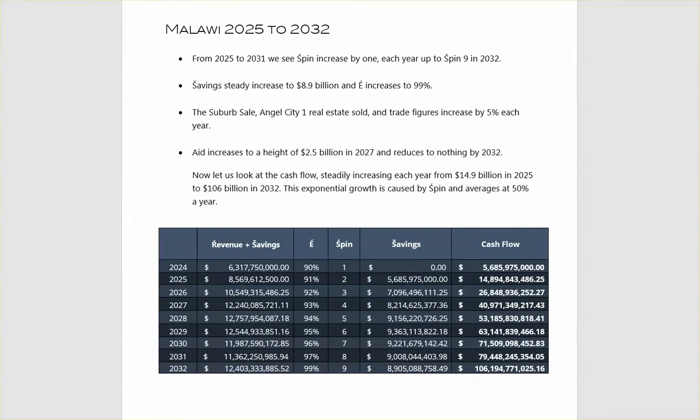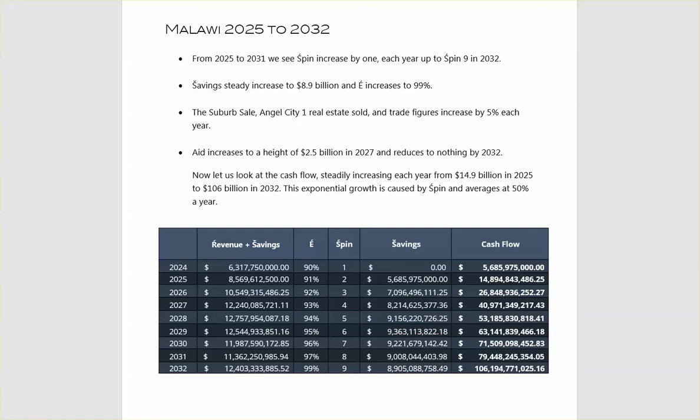Malawi, 2025 to 2032. From 2025 to 2031, we see spin increase by 1 each year up to spin 9 in 2032. Savings steadily increase to 8.9 billion and E increases to 99. The suburb sale, Angel City 1, real estate sold and trade figures increase by 5% each year. Aid increases to a height of 2.5 billion in 2027 and reduces to nothing in 2032.